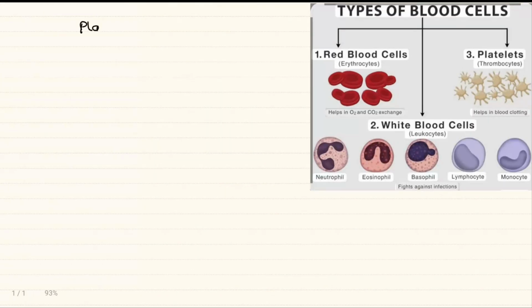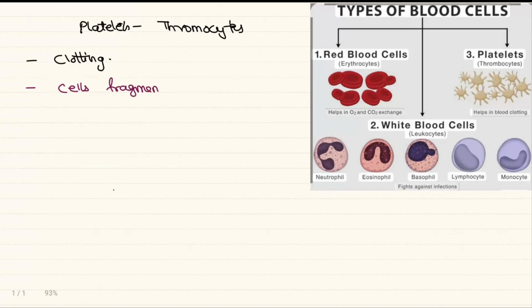Coming to the third type of cells, called the platelets, also called thrombocytes. Thrombus is the clot, and as they help in clotting, we call them thrombocytes. As the name indicates, platelets are the cell fragments of a larger cell called the megakaryocyte. Megakaryocyte is produced by the red bone marrow, which undergoes fragmentation to produce the platelets. The number of platelets in a healthy adult will range from 1,50,000 to 3,50,000 per millimeter cube.